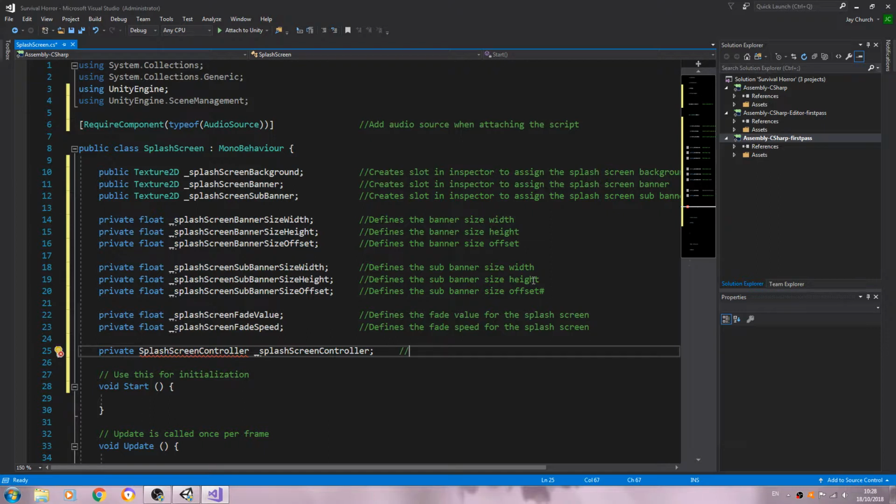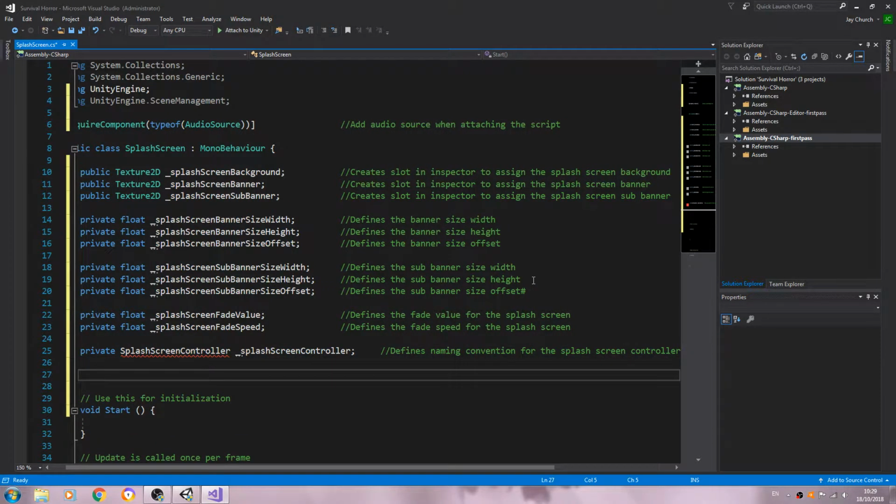Into the comments: defines naming convention for the splash screen controller. And that red error is going to disappear now as we use this naming convention for private SplashScreenController.